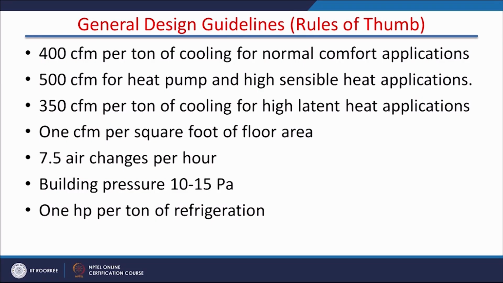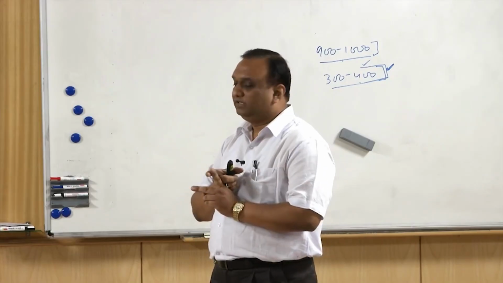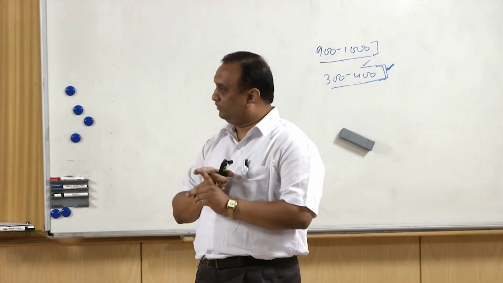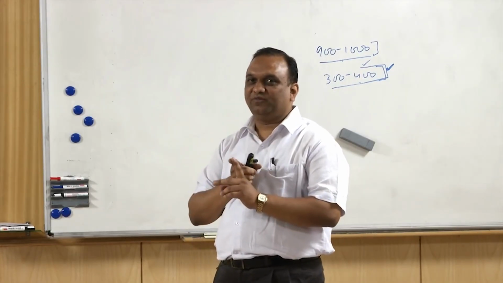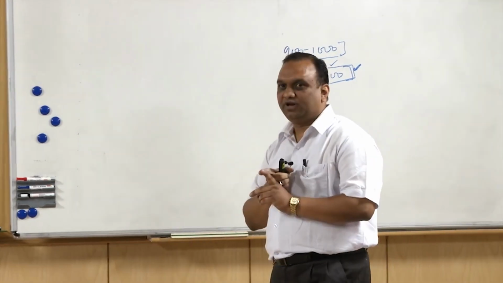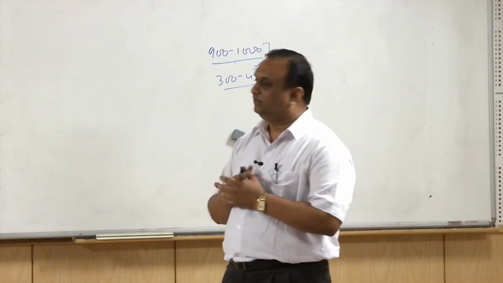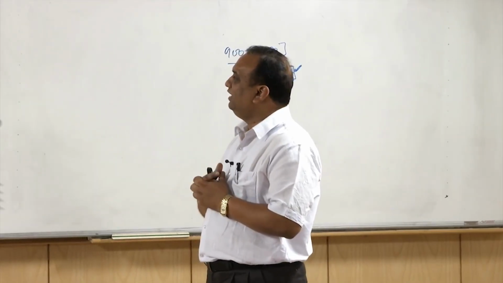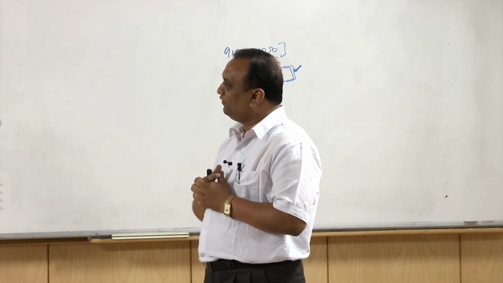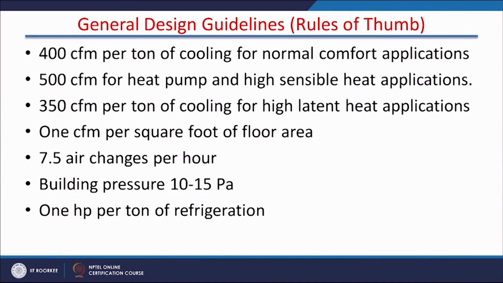restaurants, dance floors, gymnasium, where I'll explain later on how they contribute more latent heat because there are more vapors in the kitchen or in the restaurant. So latent heat addition is high, so 350 CFM, 1 CFM per square foot of floor area.